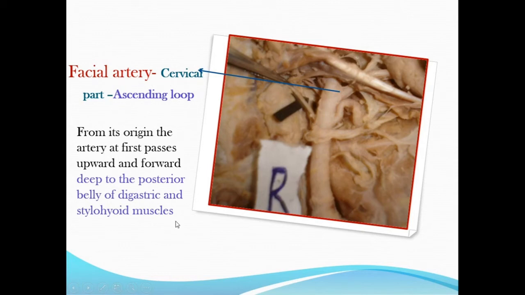So in that S-shape, the first ascending loop is from its origin, passes forward and upward deep to the posterior belly of digastric and stylohyoid muscle. So this is the posterior belly of digastric and stylohyoid muscle. It passes deep to this muscle. So what is this triangle? This triangle is the carotid triangle. Above the posterior belly of digastric, this triangle is the digastric triangle. So this facial artery is now entering the digastric triangle, and this is the submandibular gland. It runs in relation to the submandibular gland.